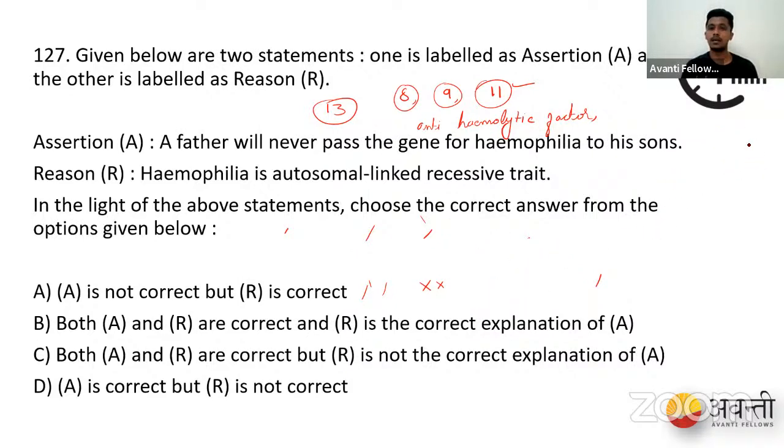Now the second statement: hemophilia is an autosomal linked recessive trait. I told you it is a sex linked recessive trait, and the gene for hemophilia is present on the X chromosome. Are you understanding, people? So what should be our answer? Is the assertion right? Yes. Is the reason right? No. So A is correct and R is not correct. So option D is the correct option that you have to choose.